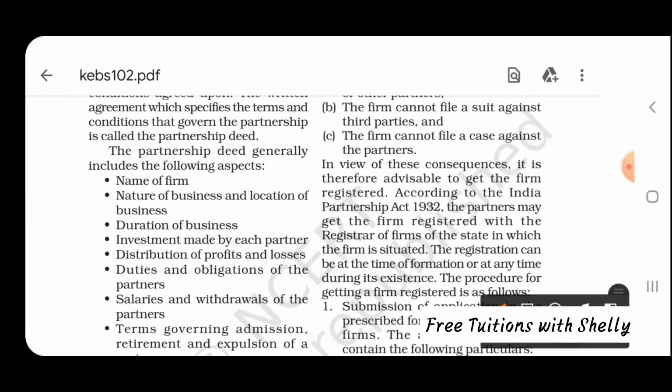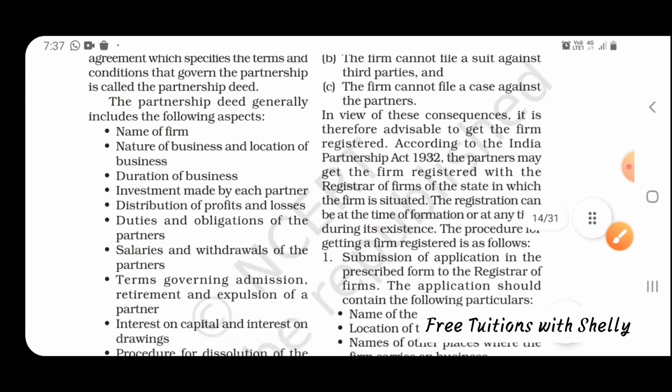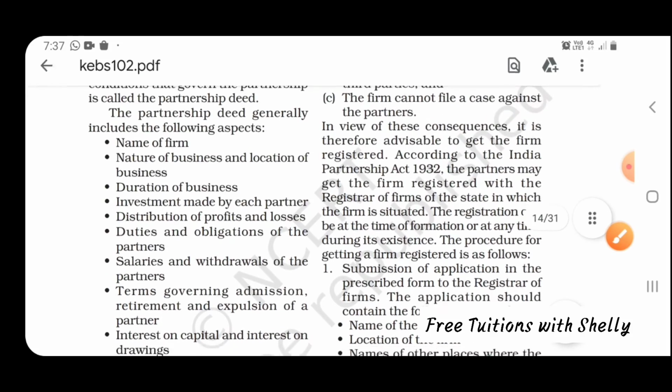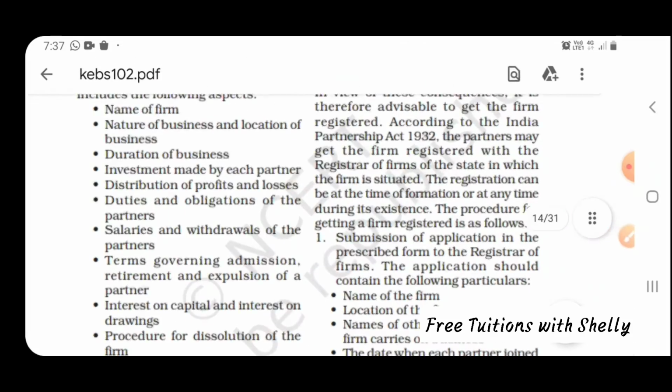So here the contents of the partnership deed are given. The partnership deed generally includes the following: the name of the firm, nature of the business, what type of business, then the duration of the business, the investment, the capital contribution, the distribution of profits and loss, duties and obligations, salary, withdrawals, terms governing admission, retirement, death. All these have to be shown. Then the interest on the capital, procedure for dissolution, how you are going to wind up, how to prepare the accounts, then methods of how to solve disputes when problems arise. So all these details should be shown inside a partnership deed. So it is a document.